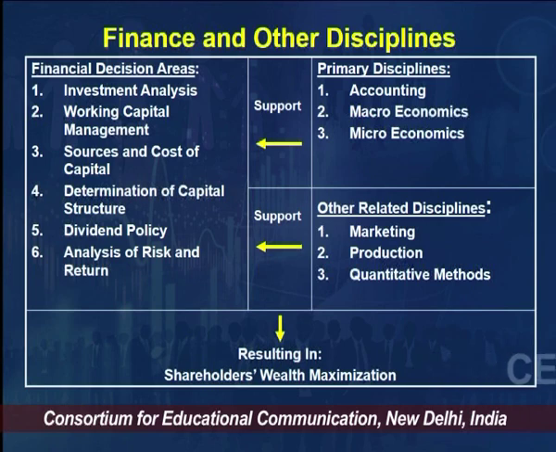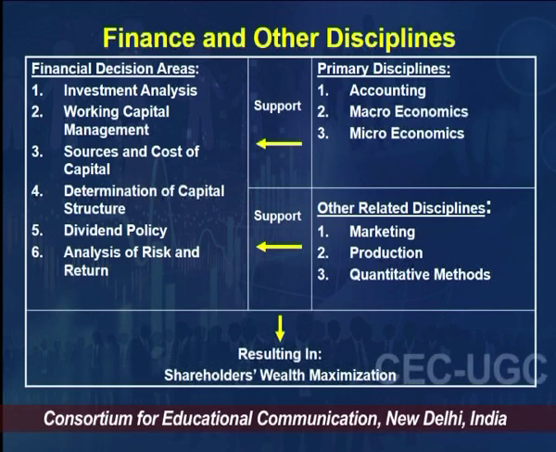In the investment analysis, we have working capital management; in financing, we have source and the cost of capital, determination of capital structure; and in dividend, we have dividend policy, and we have analysis of risk and return. So investment decisions are long term investment as well as the working capital both. These are the different primary areas or decision areas in financial management, and which are the disciplines or domains which support financial management to take these decisions effectively.